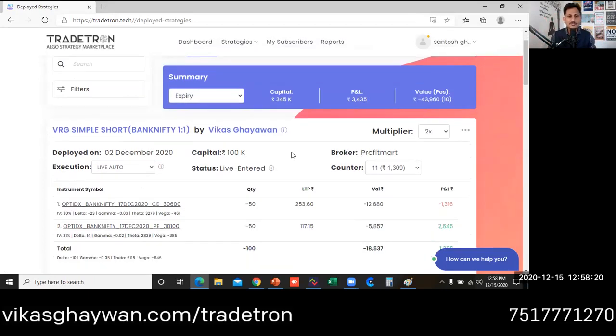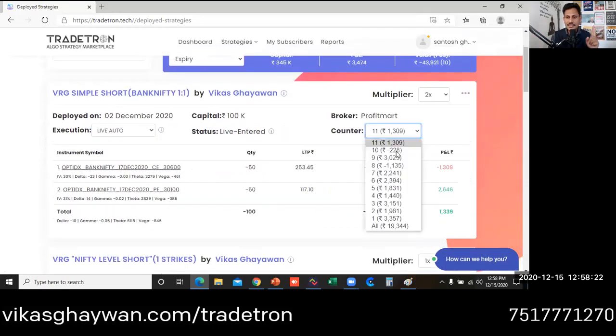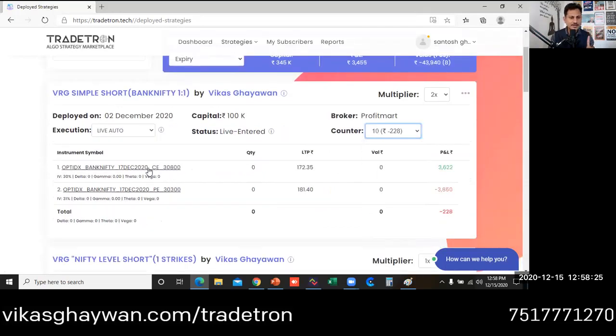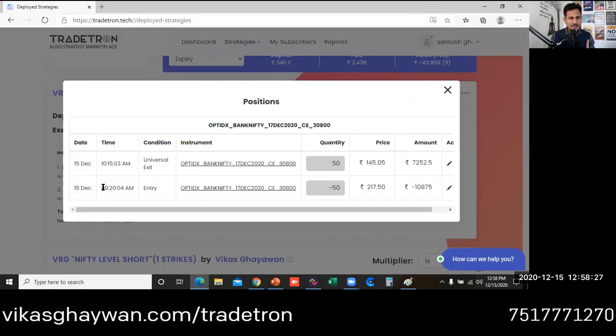So you can check here, we are running the simple short, and he did the first trade. You can see here, first trade. The time of execution is 9:20, and the universal exit happened at 10:15.